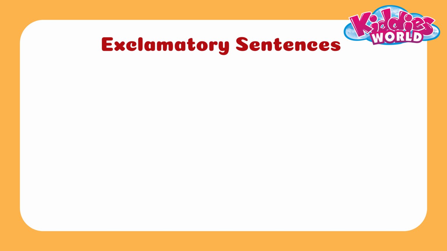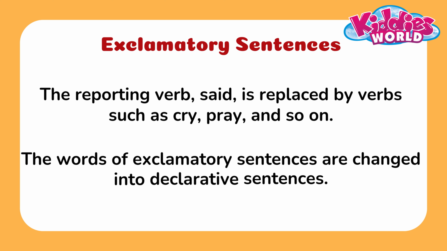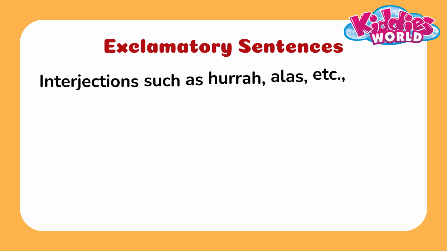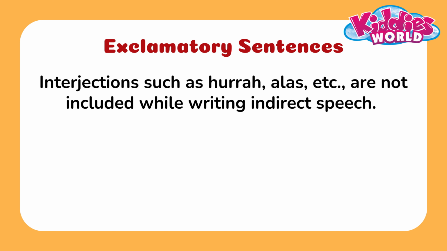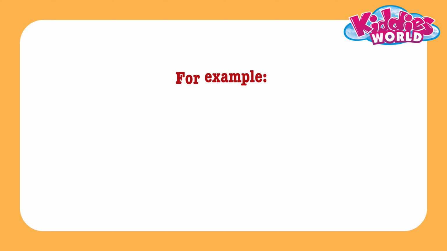Exclamatory sentences. The reporting verb said is replaced by verbs such as cry, pray and so on. The words of exclamatory sentences are changed into declarative sentences. Interjections such as hurrah, alas are not included while writing indirect speech. Exclamation mark is removed in the indirect speech. Check the example.